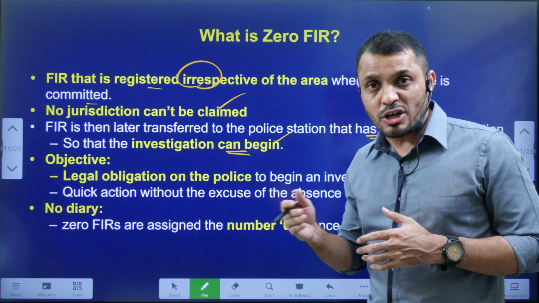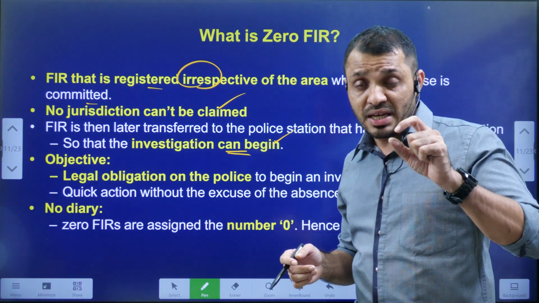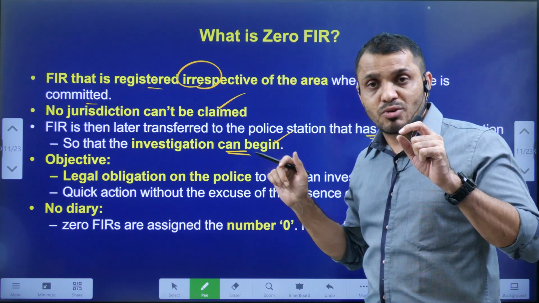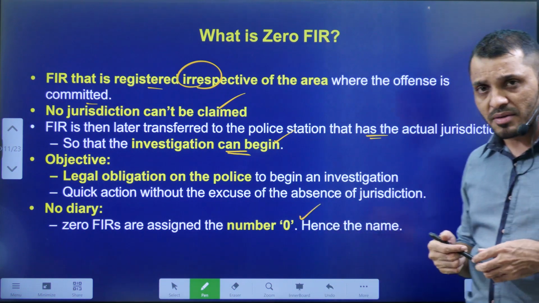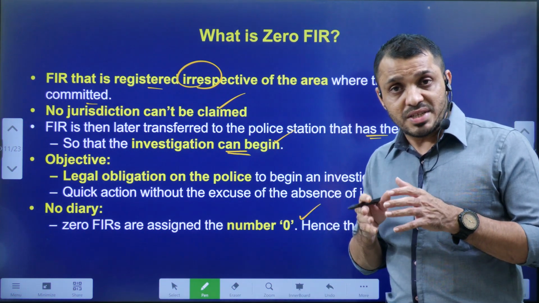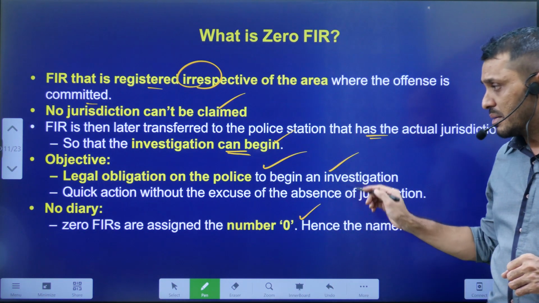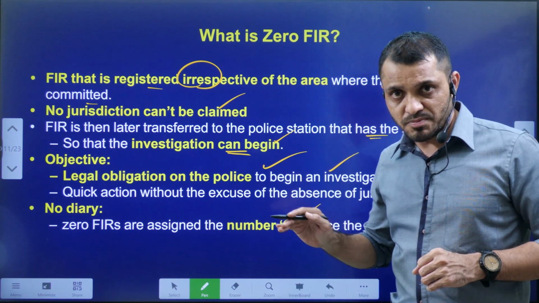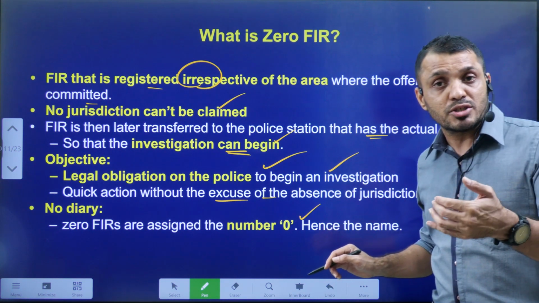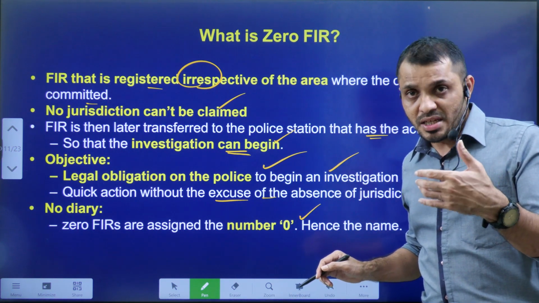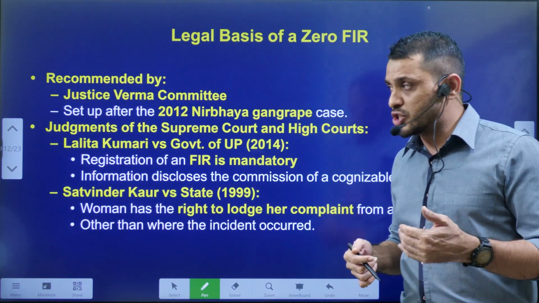Why are we calling it a Zero FIR? Because every FIR will be given a particular number, a specified number. For the Zero FIR, the number zero will be given. That is the reason we call this a Zero FIR. And the Zero FIR objective is that it creates an obligation, that is, a duty on police officials to take the complaint irrespective of the jurisdiction, so that quick action can be initiated. So police cannot claim the excuse that it does not come under their jurisdiction. To avoid that, the Zero FIR was started. This concept has been much used.